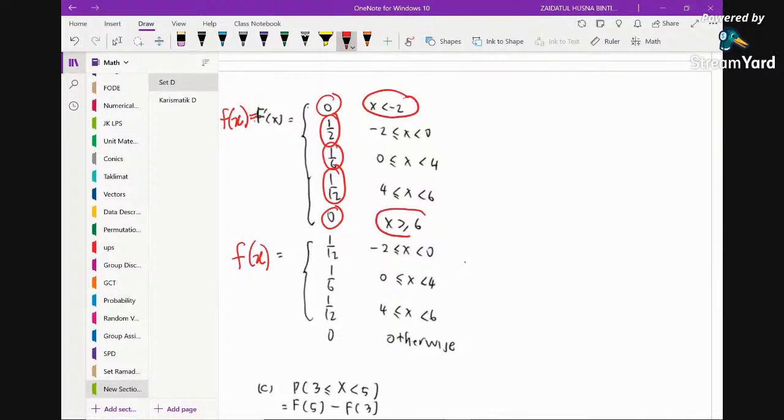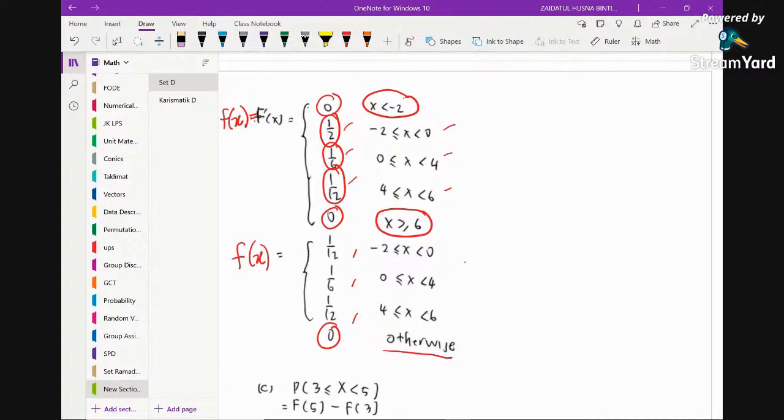And you may find that the 0 here appears twice, right? So what you do is you just combine the 0 function and write it down as otherwise. And for the rest, you just copy back together with their intervals here. So now this is your PDF in piecewise function. So again, whenever you are required to find a function, make sure the final answer is in piecewise form.